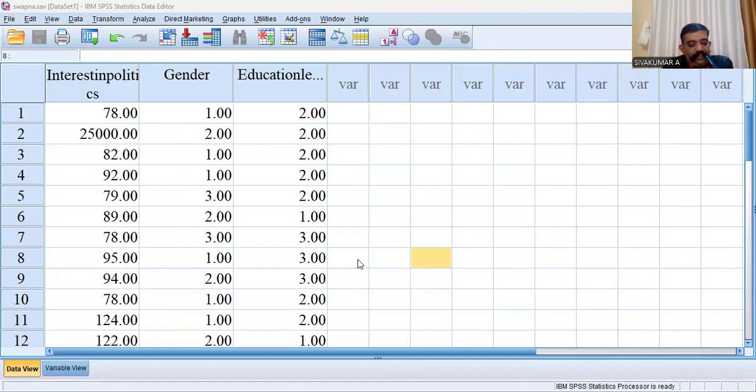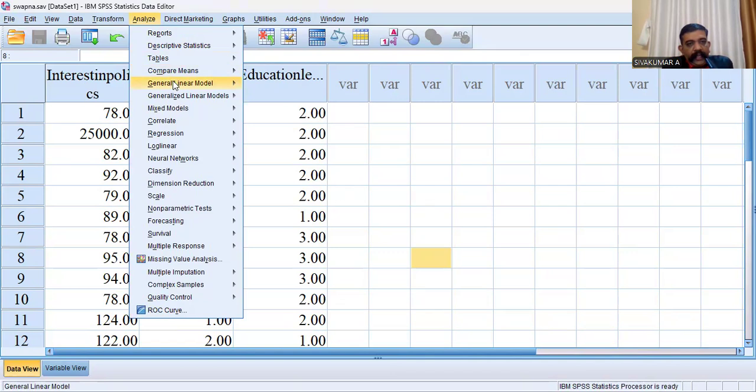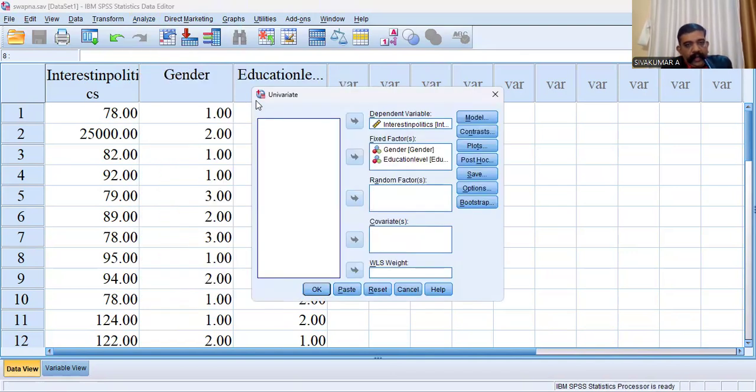I may share the SPSS screen with you. Last condition: homogeneity of variances in ANOVA. There needs to be homogeneity of variances for each combination of the groups of the two independent variables. That is the homogeneity of variance condition. How can we check? Analyze, general linear model, univariate.